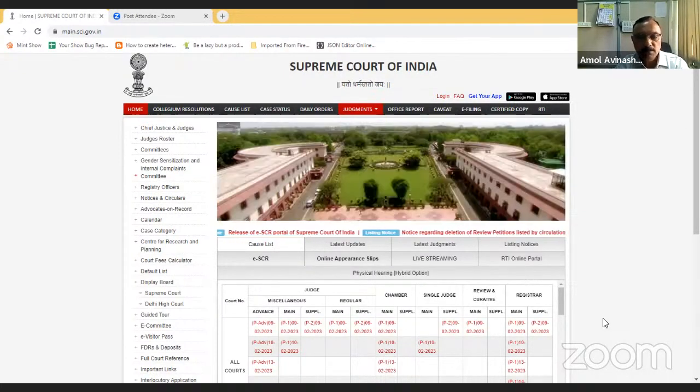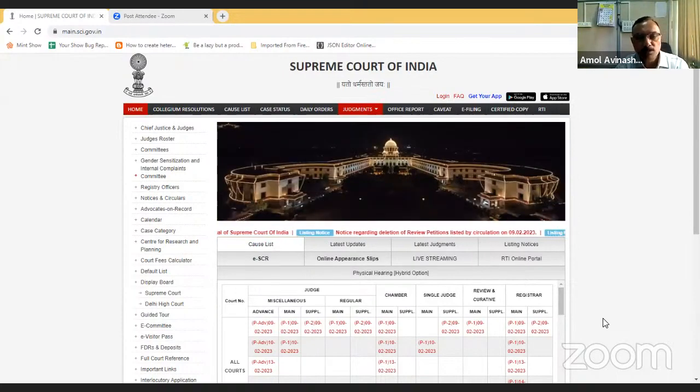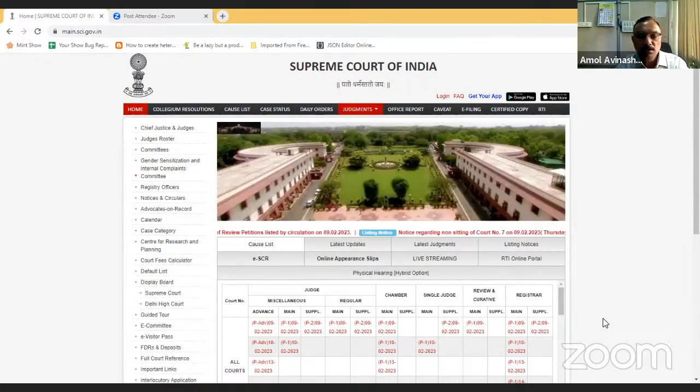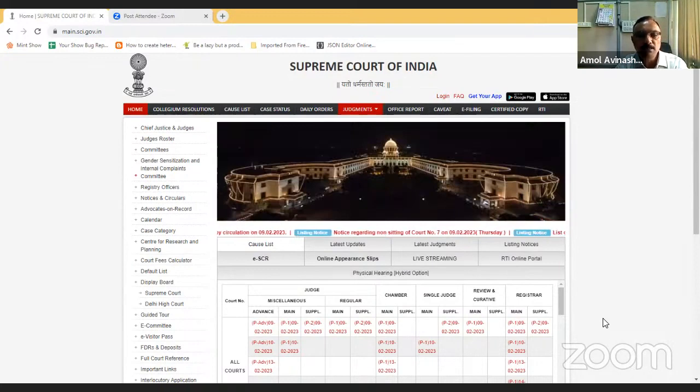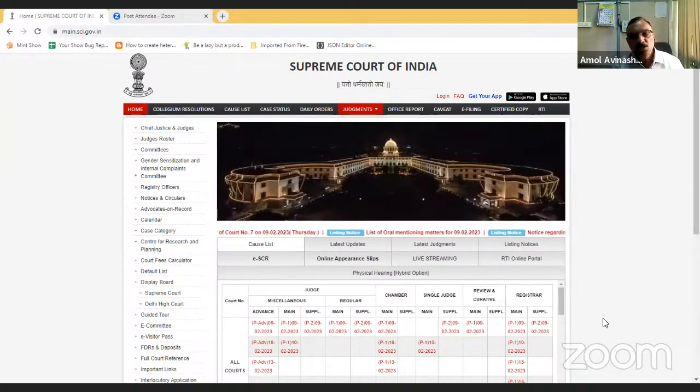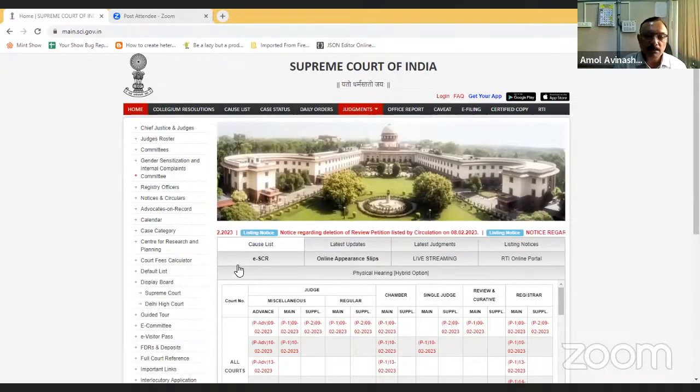As madam has just told, the Supreme Court Reports, which are in physical format and in different volumes, are published every year. Now these reports are digitized, and we have made them available on the eSCR portal, and you can search judgments on various search criteria. I'll go through all those search criteria. You can access it from the main Supreme Court website, where we have provided a link, eSCR. By clicking on eSCR,